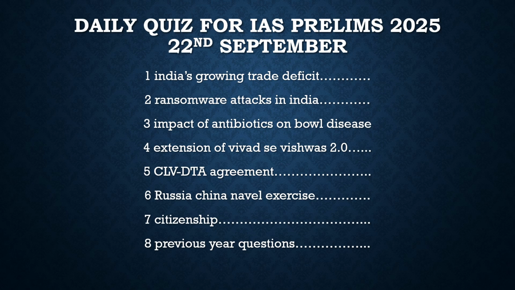And the other set of questions which we discuss here is from the static topic. As you know, we had started discussing static topics here too, and we had started with the Indian polity. And today we are going to derive some questions from the citizenship. In this, we are going to discuss Article 6.